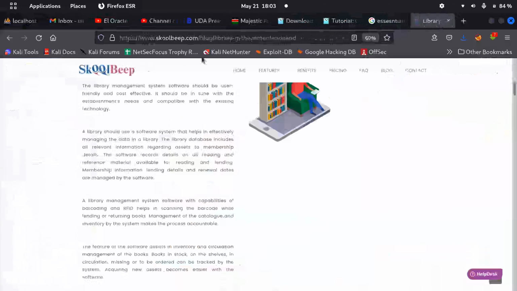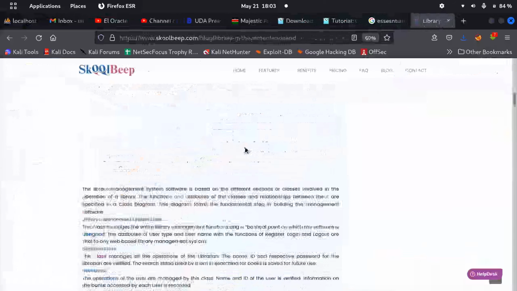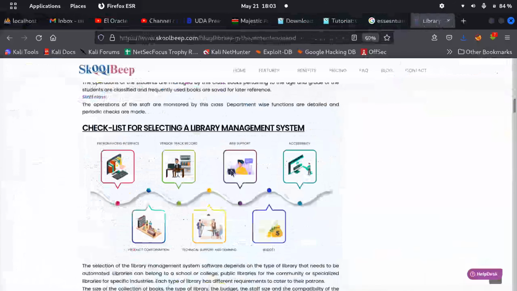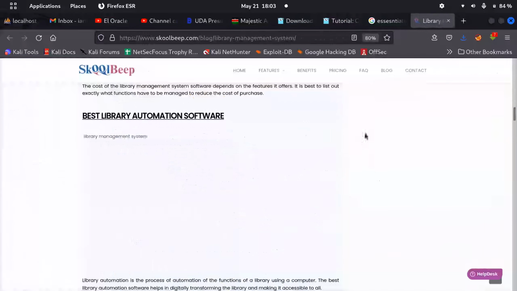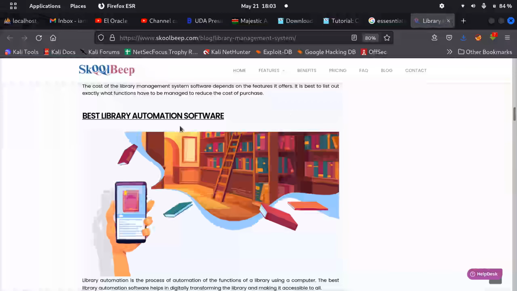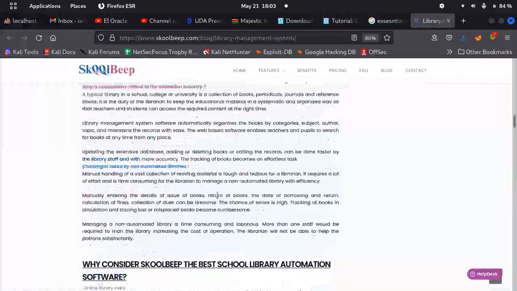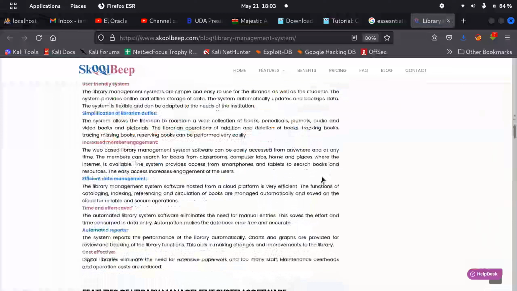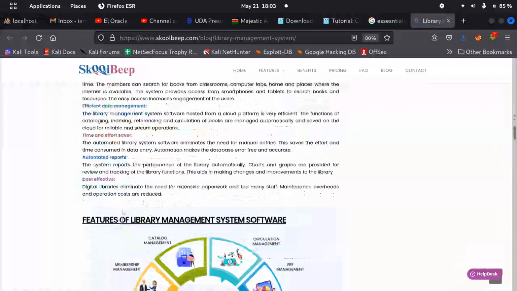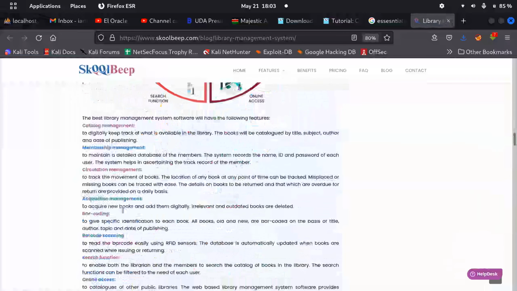What's this? School keep blog library. How do you make a main lesson? I was searching online for what most people do, like best library automation software, and what makes them unique. I was looking for other features: increased member engagement, efficient data management, time and effort saver, automated reports. Something like that.